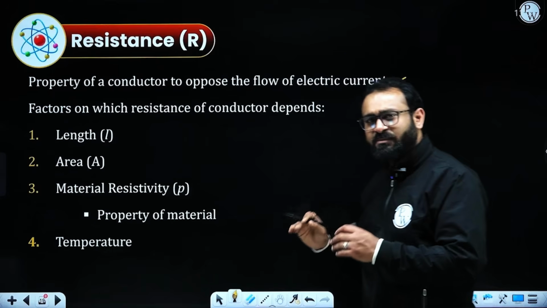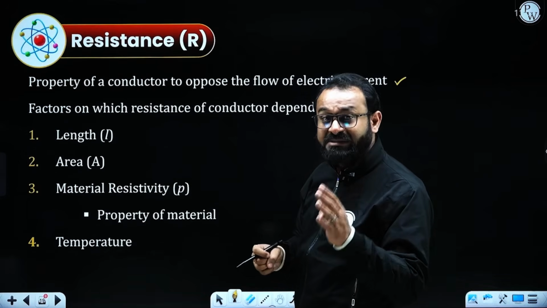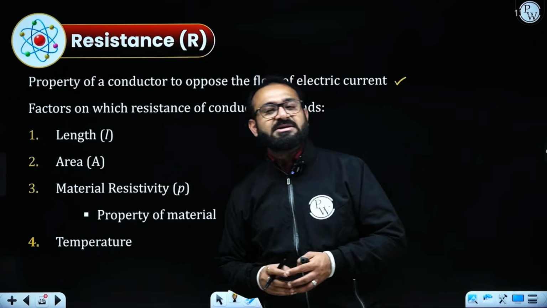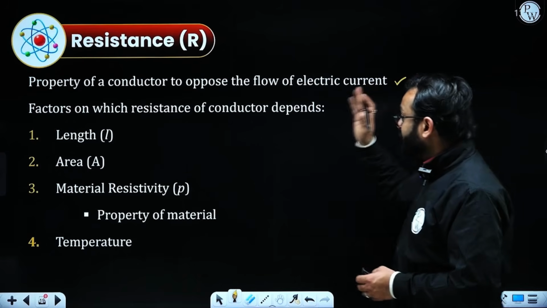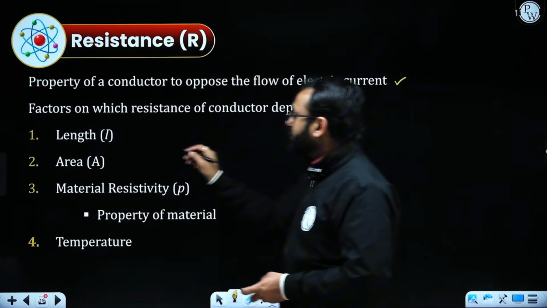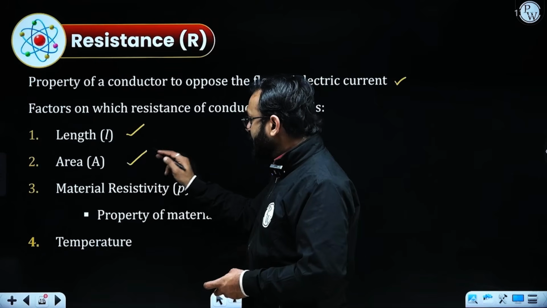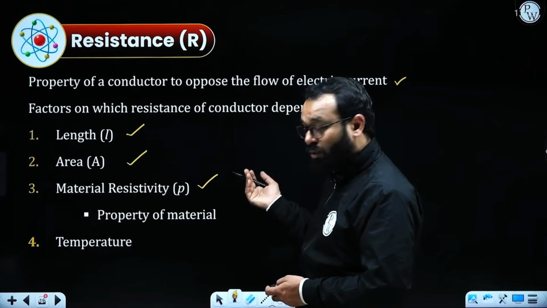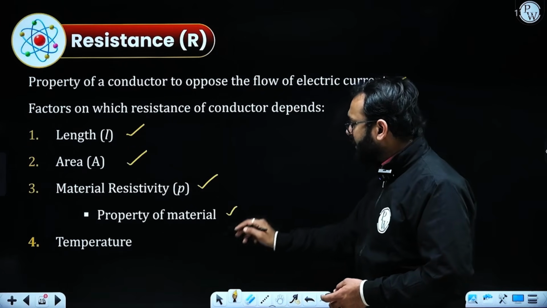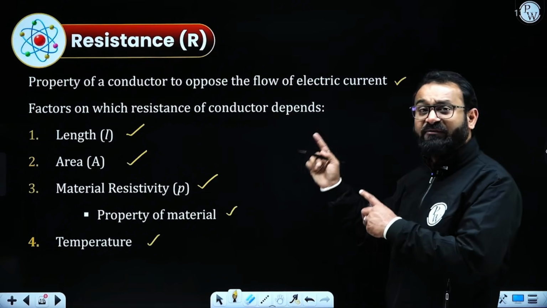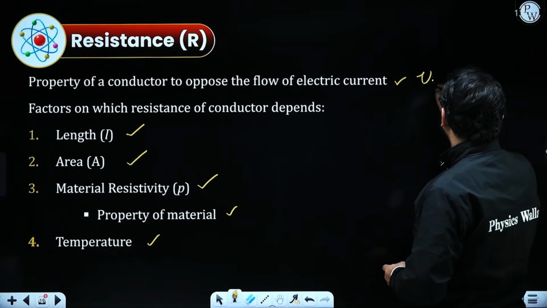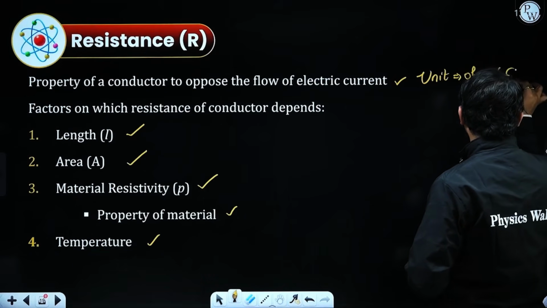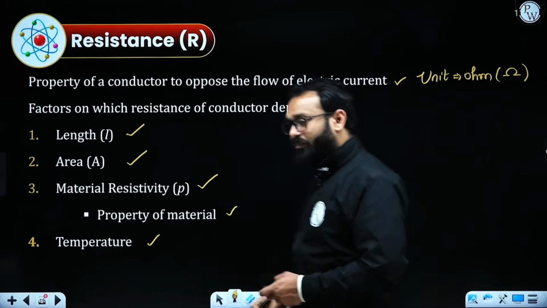It is very simple. Another question which is generally asked is on what factors the value of resistance depends. The value of resistance depends on the length of the conductor, the area of the conductor, and the resistivity, represented by rho, which depends on the property of the material and on the temperature. But before that we need to understand that the unit of resistance is ohm, represented by this symbol.